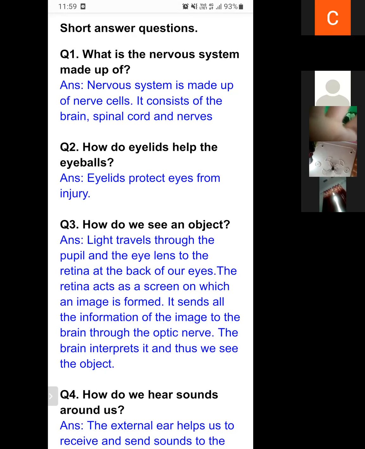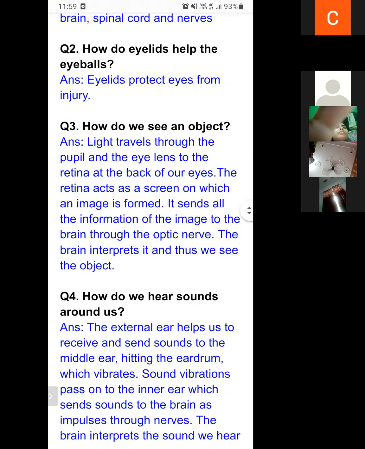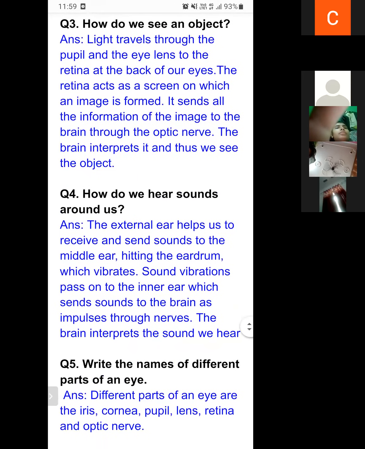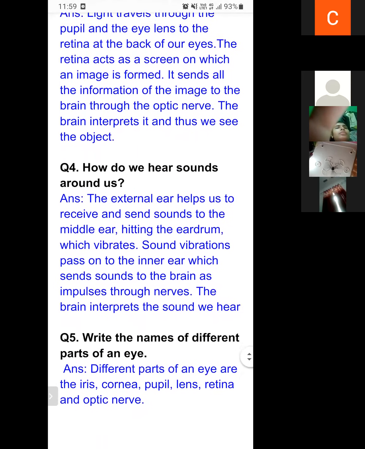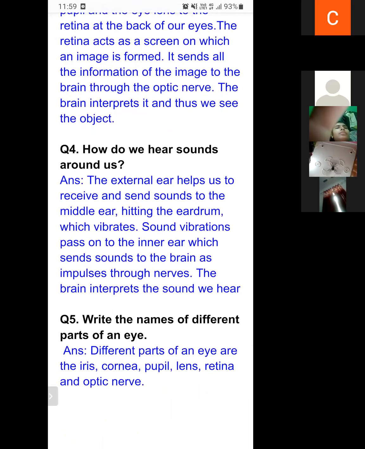Okay, students. Now question number 4 is related to the working of the human ear. That means, how do we hear sounds around us? Another question can be: what is the working of our human ear? How does our human ear work? The external ear, also known as the outer ear, helps us to receive sound.